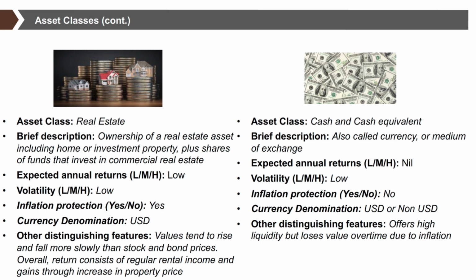Last but not least, the asset type any portfolio will contain at least at some point is cash or cash equivalents. They are also called currency or medium exchange. The expected annual return is very minimum. Volatility is low, and there's no inflation protection. Currency denomination could be US dollar or non-US dollar. Other features that you should remember are that it offers high liquidity but loses value over time due to inflation.